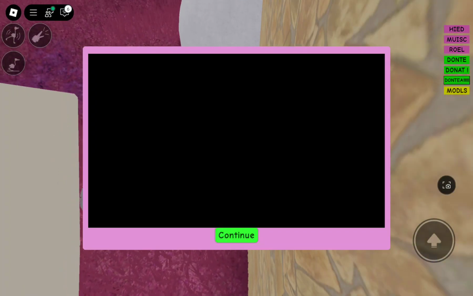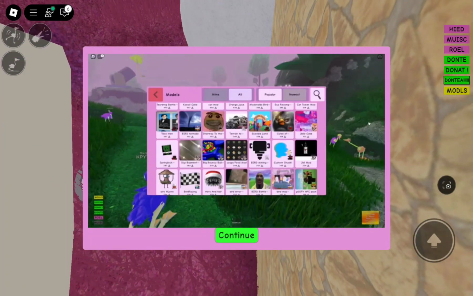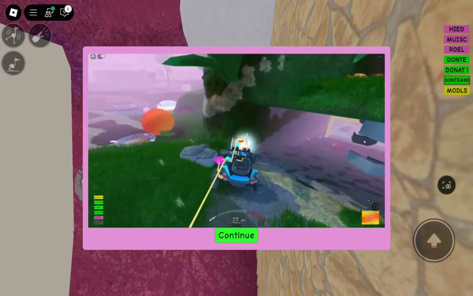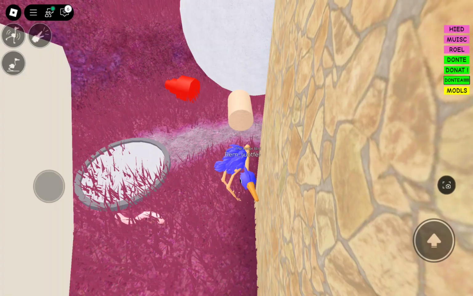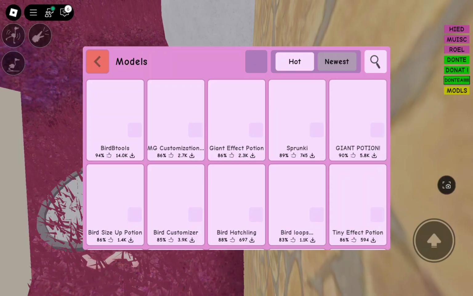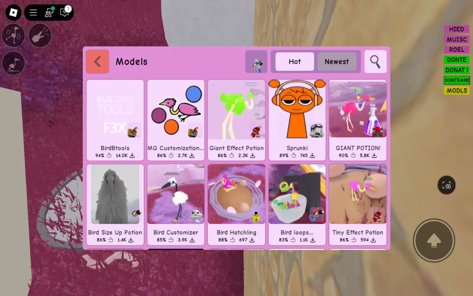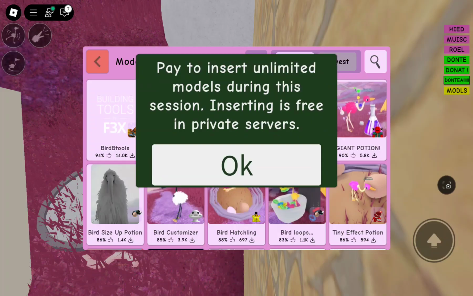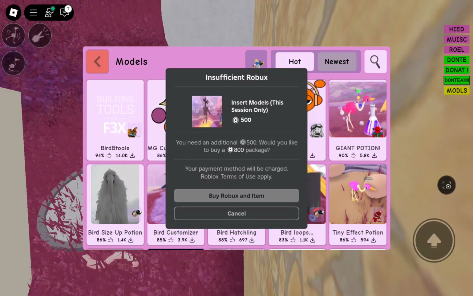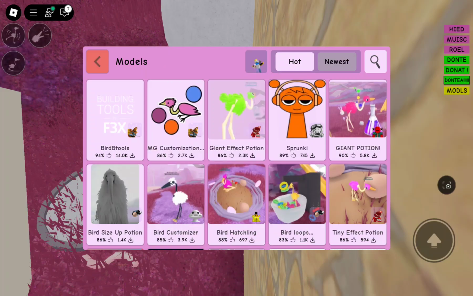What's the moves? Huh? From other birds. Guess. What the hell? Giant effect potion, bird pools. Bird customized. Pictures. Bruh.